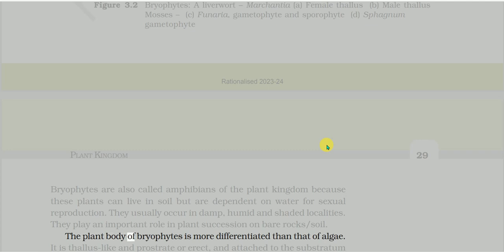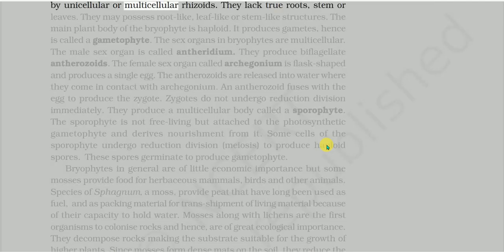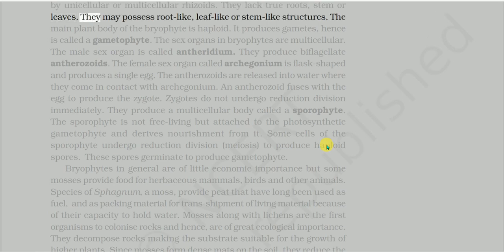The plant body of bryophytes is more differentiated than that of algae. It is thallus-like and prostrate or erect, and attached to the substratum by unicellular or multicellular rhizoids. They lack true roots, stem or leaves. They may possess root-like, leaf-like, or stem-like structures.